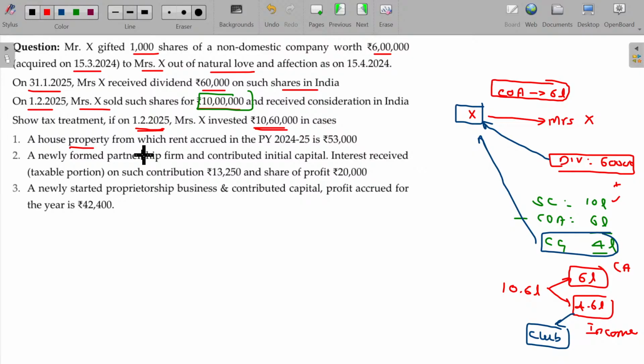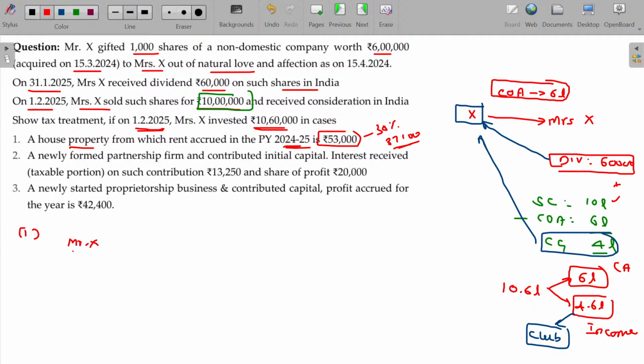Now, a house property from which rent accrued in the previous year 24/25 is 53,000. Now, scenario 1. 53,000, come on, tell me. Minus house property, 30% flat deduction is there. Balance, what is the taxable income? 3,700.